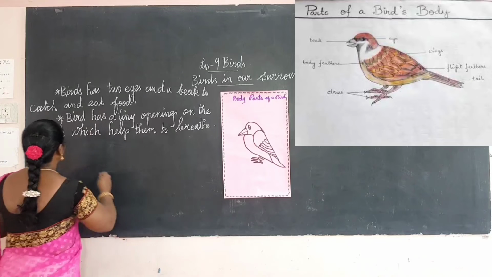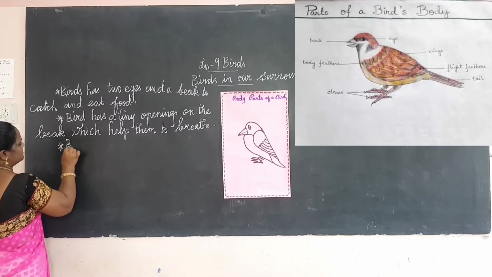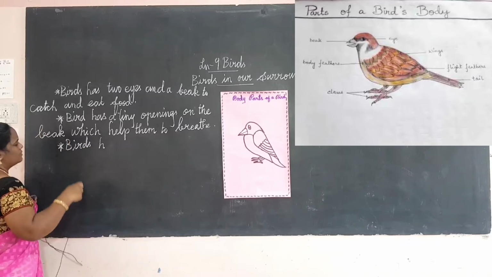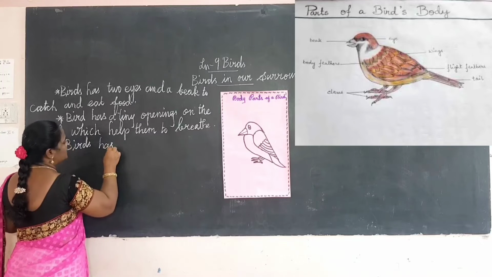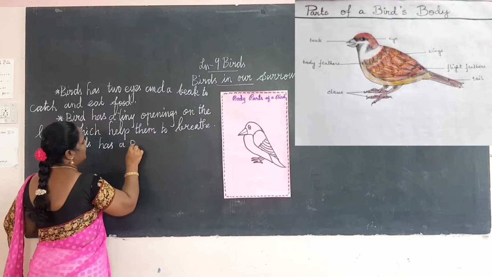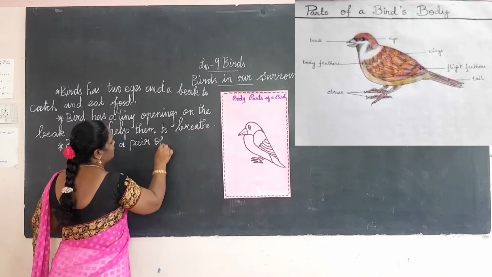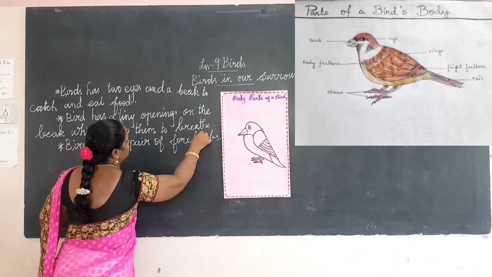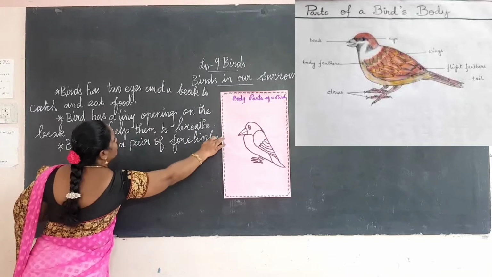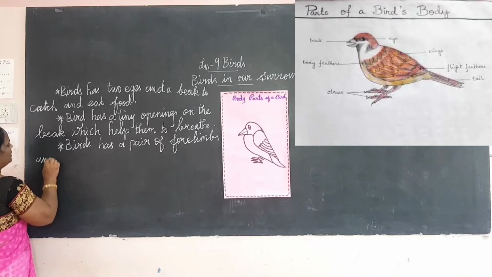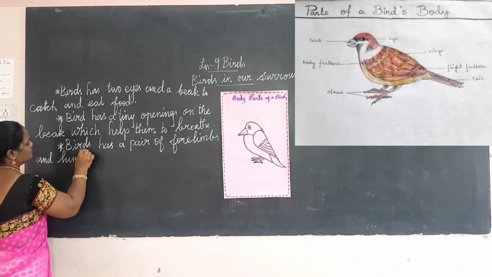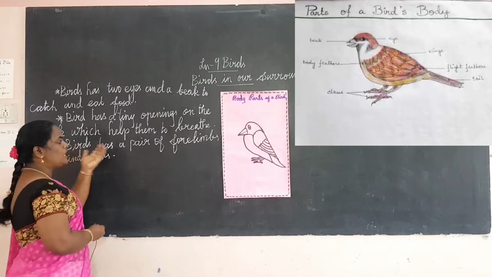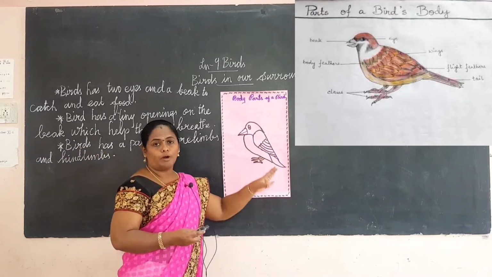Birds have a pair of forelimbs and hind limbs. The forelimbs are modified into wings.